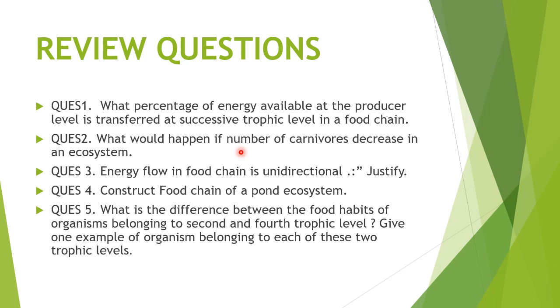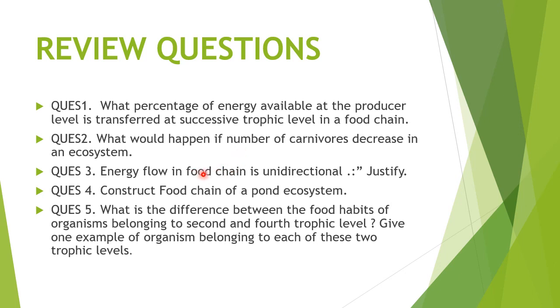So the question is, if the level of carnivorous decreases, what problem will come in the ecosystem? If the carnivorous are going to decrease, then the population of herbivorous is going to increase. And if the population of herbivorous increases, then the producers are going to decrease because of overgrazing, because the herbivorous will eat all the producers. Producers will decrease, herbivorous will increase. Why did this happen? Because the population of carnivorous decreased. So what will be the final result? They are going to disturb the ecosystem.